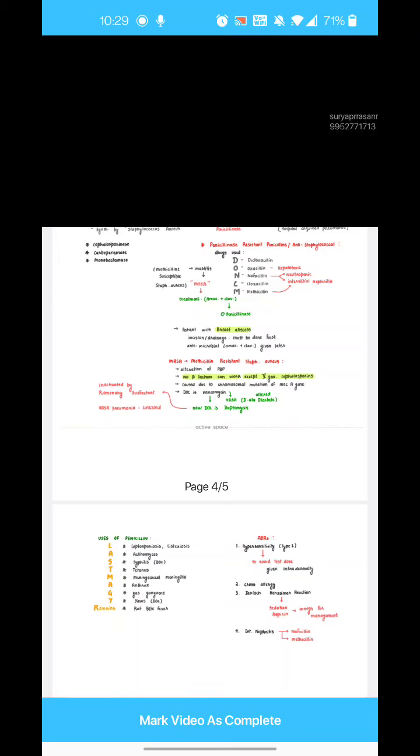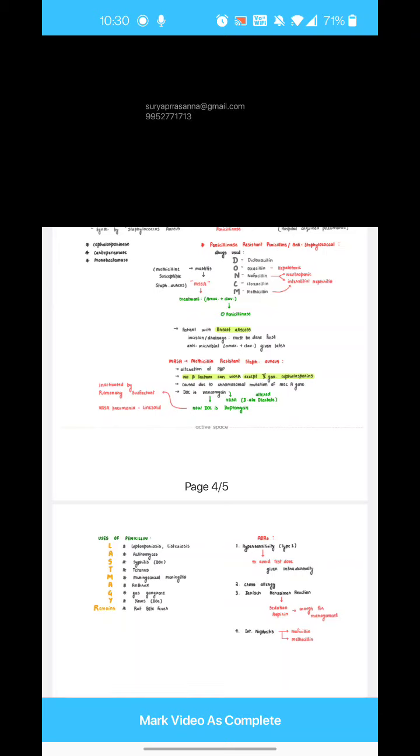Now let us target the cell wall and see how we can inhibit the cell wall synthesis. So the first target is cell wall synthesis inhibitors. Now these drugs will not allow the cell wall to form. They will affect different pathways in cell wall synthesis.